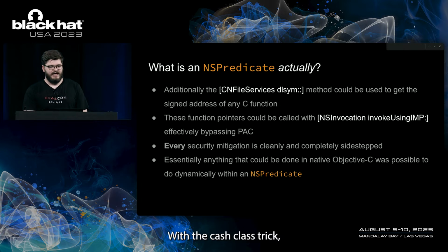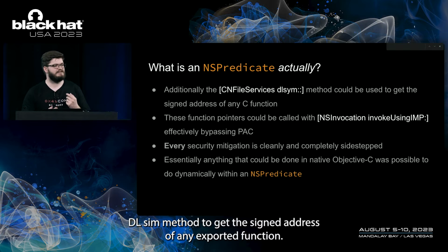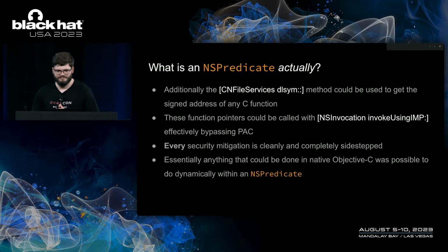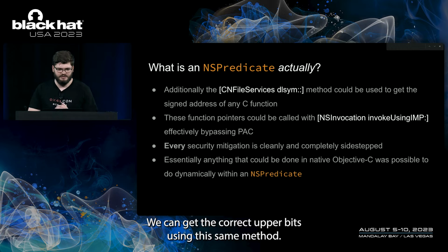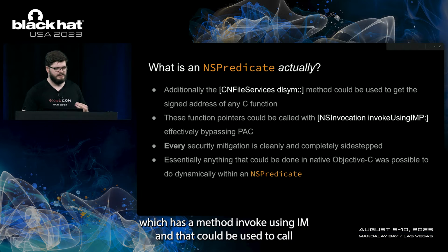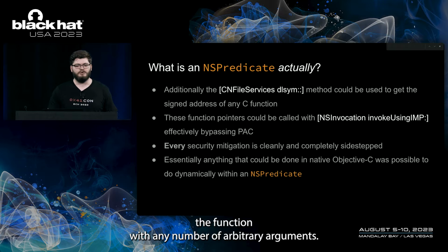With the cast class trick, it was possible to use helpful classes like CFNetwork's file services, which had this dlsym method to get the PAC-signed address of any exported function. So just to recap a little bit, that's the pointer authentication codes. We can get the correct upper bits using this dlsym method. And these addresses could be called with NSInvocation, which has a method invokeUsingIMP. And that can be used to call the function with any number of arbitrary arguments.